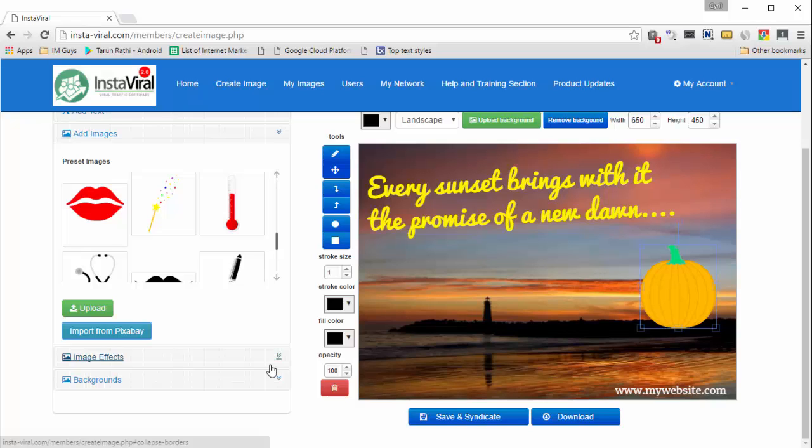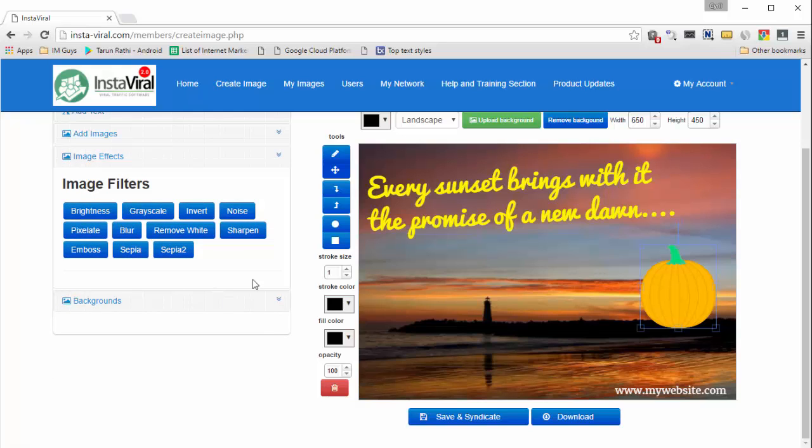The next feature is image effects, and Instaviral supports a number of pre-available Photoshop quality effects. You can do things like adjust brightness, make the object or the image grayscale, invert it. You can add noise to it. You can pixelate it, make it blurry, and a number of other effects that you can use to add a little touch of spice to your images right inside Instaviral again.